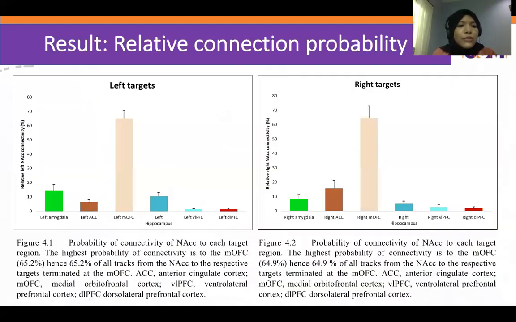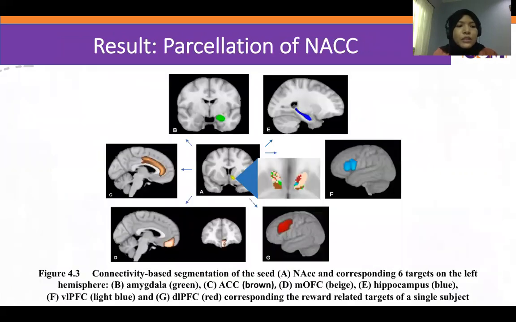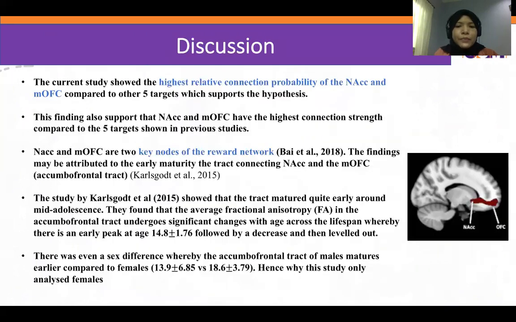So the results from the relative connection probability found that the highest relative connection probability of NACC is to the MOFC in both the left and right side of the brain compared to the 5 targets that I mentioned. The result of parcellation analysis showed that the NACC parcellation has the widest distribution to the connection of MOFC. You can see here represented by the beige color compared to the 5 targets in both sides of the brain. This is an example of one of the participants.